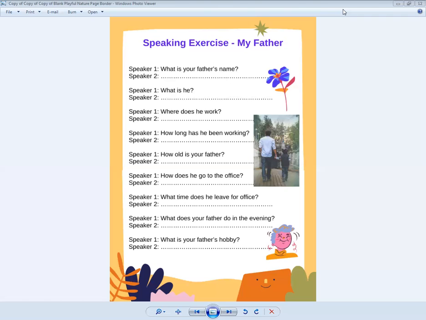Now I take a WH word from this example itself. Now there is one question: how long has he been working? So we will now try to make an answer for this question. How long has he been working? You people also write it down.